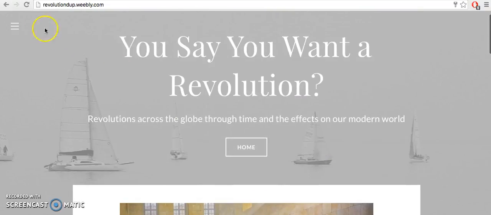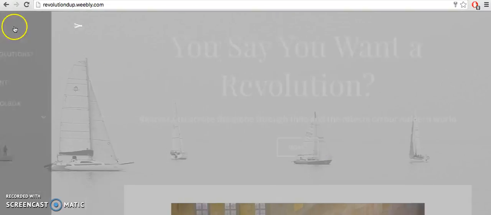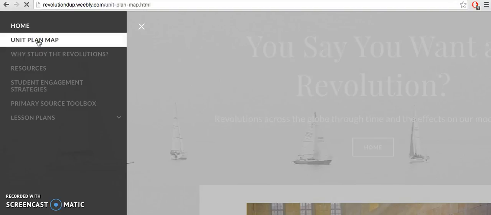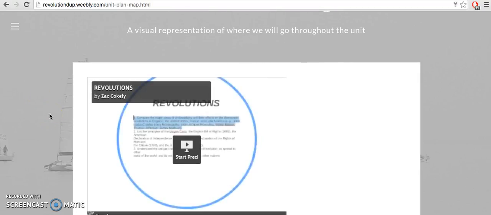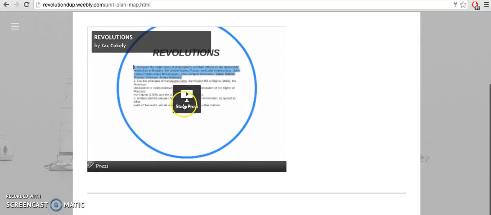All right, let's get started here. So first we got our unit plan map. Wait for a second for it to load. And this just shows us in a quick snapshot where we're going to go. So if we click this, this would just show us exactly what we're going to view, what we're going to learn while we're there, what happens. So if you click this, it'll load up.